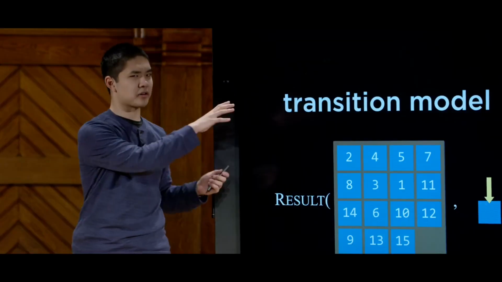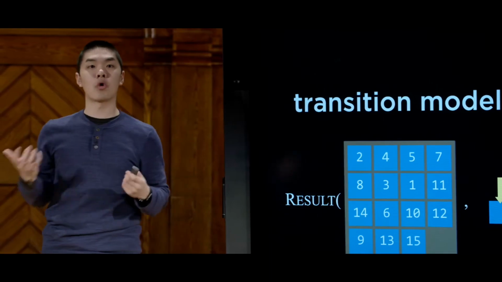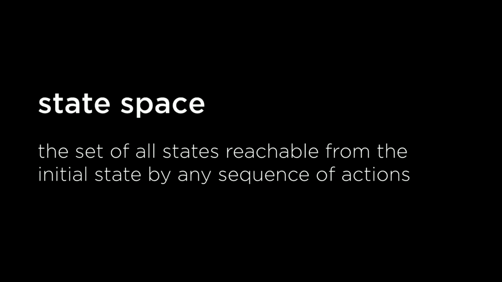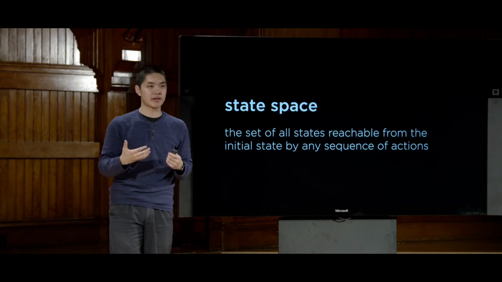If we take this transition model and think about it more generally and across the entire problem, we can form what we might call a state space, the set of all of the states we can get from the initial state via any sequence of actions by taking 0 or 1 or 2 or more actions in addition to that.